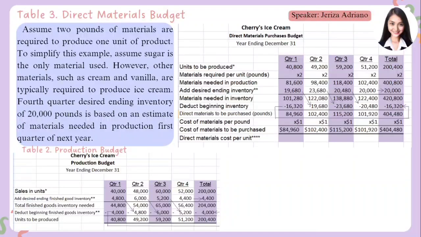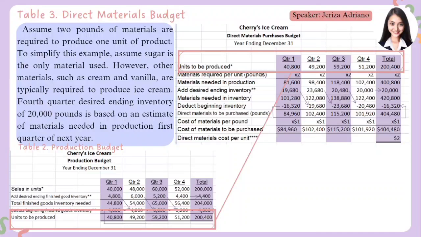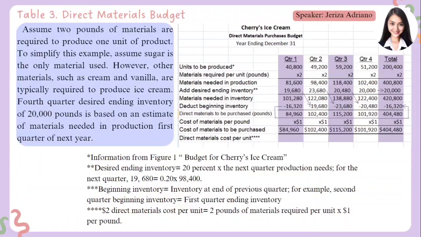So our units to be produced here, in each of the quarters as well as the annual production budget, will be used in the analysis of the direct materials budget. We will be using that to multiply the amount per unit to get our cost of materials. So in the first quarter, that's 40,800, then multiply it by 2. That 2 comes from the 2 pounds of materials required to produce 1 unit of product. So we'll just multiply it by 2, which is 81,600, and then we'll add the desired ending inventory.